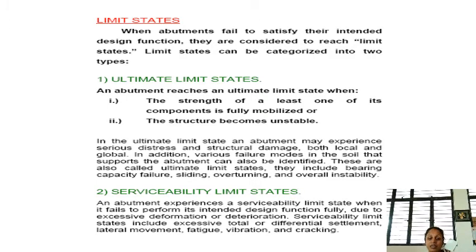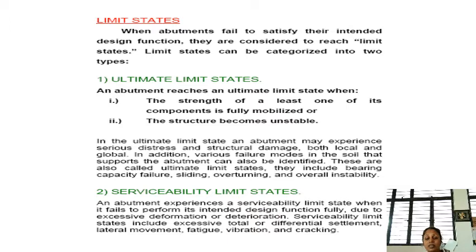Once the abutment is selected, depending upon the type of the shape or the location, the next is the design part. When abutments fail to satisfy their intended design function, they are considered to reach a limit state. Limit states can be categorized into two types: ultimate limit states and serviceability limit states. An abutment reaches an ultimate limit state when the strength of at least one of its components is fully mobilized or the structure becomes unstable.